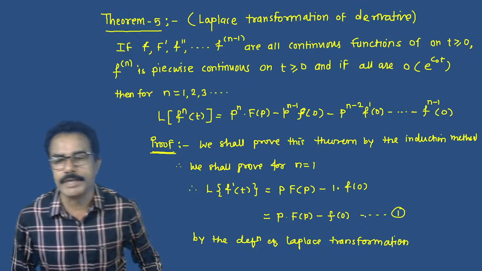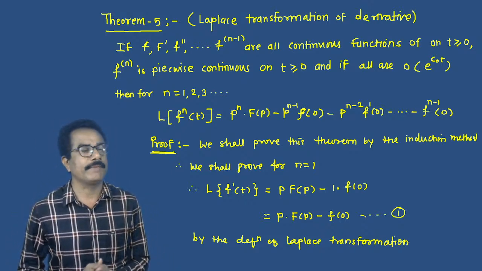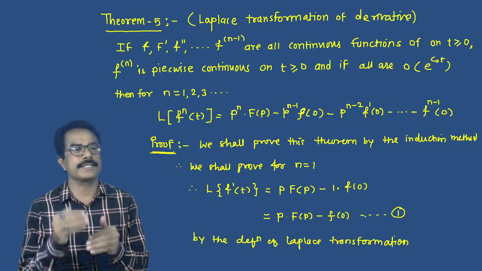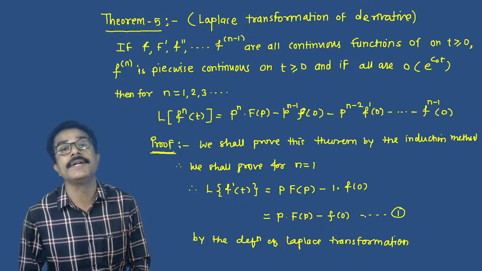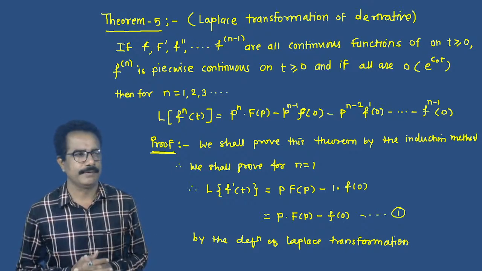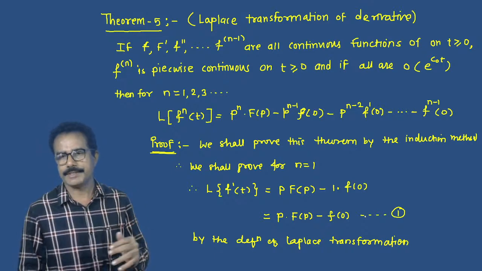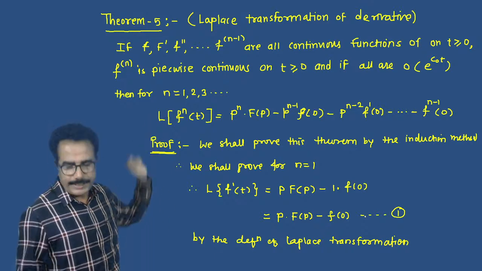Next, we shall move towards one important theorem. Theorem number 5, that is the Laplace transformation of derivatives. That means how to find the Laplace transformation of a derivative of a function.